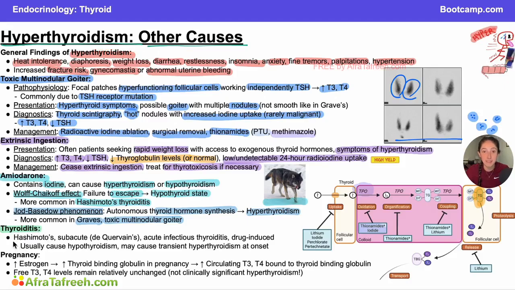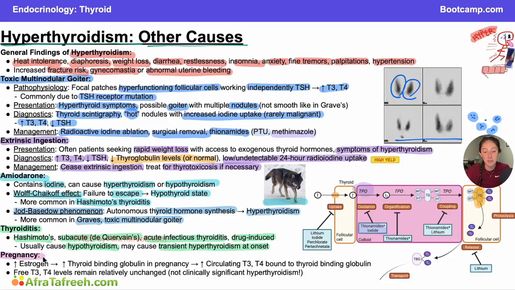So there's a lot of different types of thyroiditis. There's Hashimoto's thyroiditis, subacute or de Quervain's thyroiditis, acute infectious thyroiditis, drug-induced thyroiditis, and we'll talk about all of these later on in this chapter. But what I want you to know for right now is that most types of thyroiditis, while they usually cause a hypothyroidism in the end, may cause transient hyperthyroidism at the beginning. So a little different presentation, but still important to include as a possible cause of hyperthyroidism in a differential diagnosis.